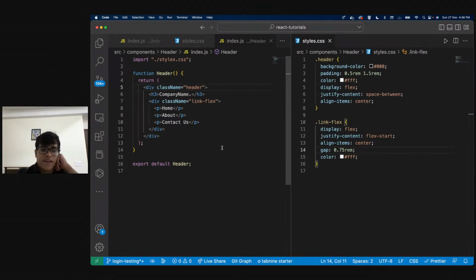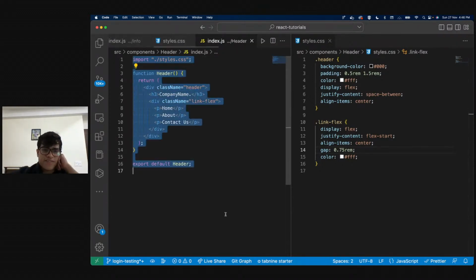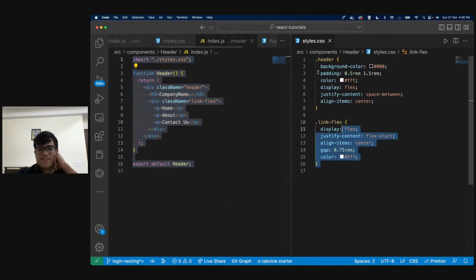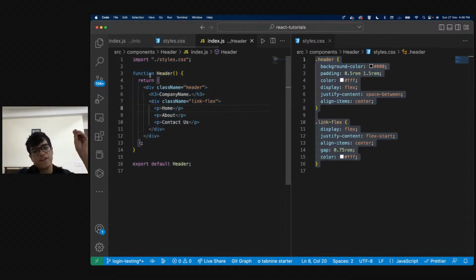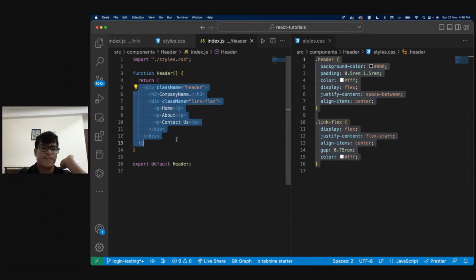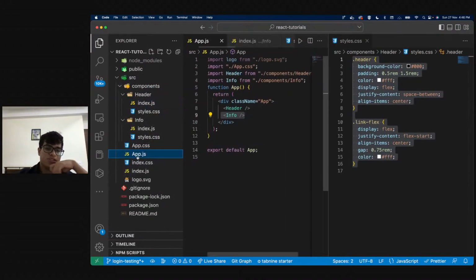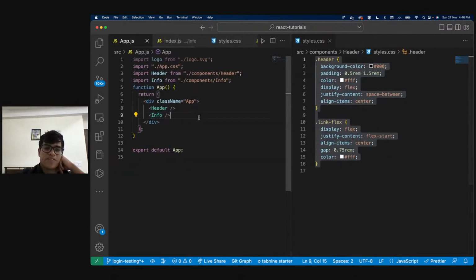So this is our header file. It is very simple. There's a function, there's styles, and then there's an import. The function is where we write our JSX. JSX again is nothing but rendering or returning HTML inside a JavaScript function, right? Then we are exporting this entire function and importing it in our app.js, and we have imported it using this tag. That is all we needed to do, right?